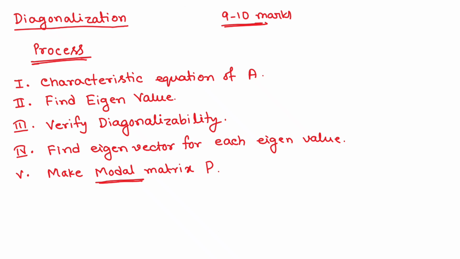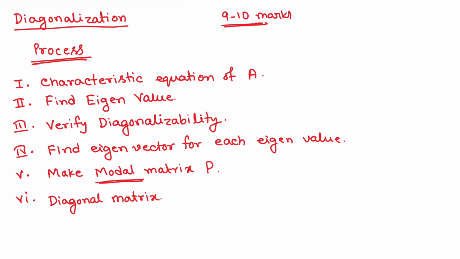Now step number 6 is your final answer, that is the diagonal matrix. So what is diagonalization? Diagonalization means you have to convert a matrix A to a diagonal matrix. And you know what a diagonal matrix is?